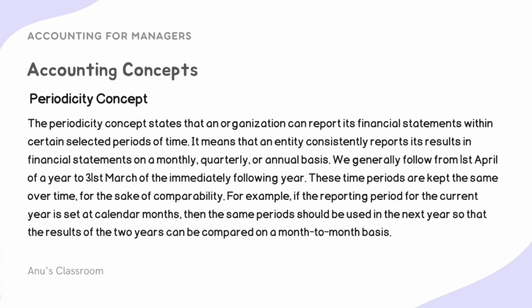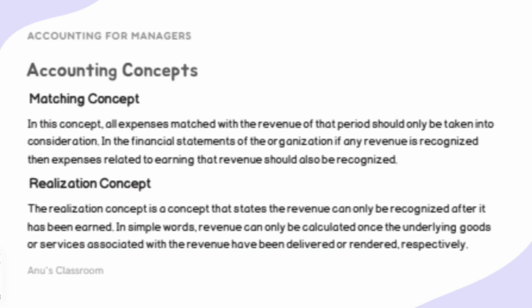If we are following 1st April to 31st March this year, next year also I should consider my accounting period as 1st April to 31st March only. Suddenly I cannot change it to 1st January to 31st December. Again, the comparability and all the balancing will go berserk, because there will be duplication of transactions. The figures will get blown up or blown down. All those things could happen.